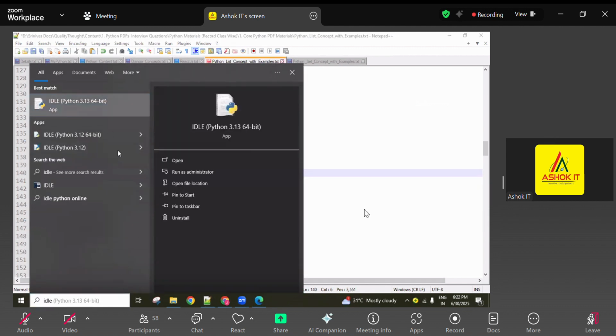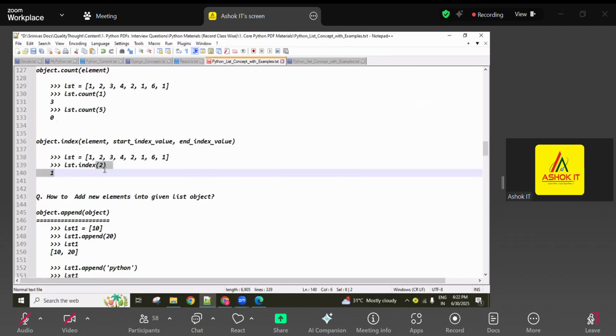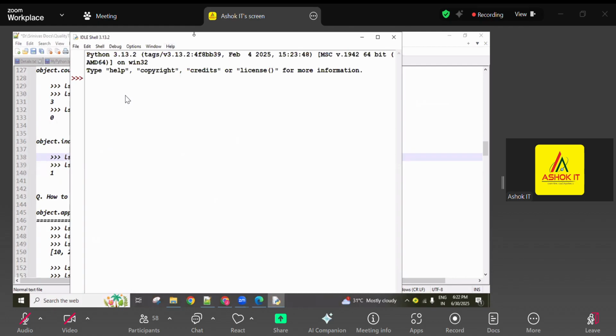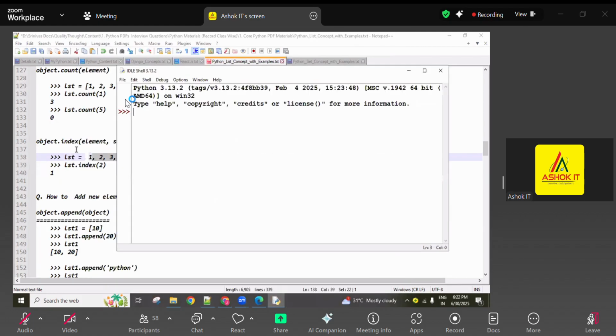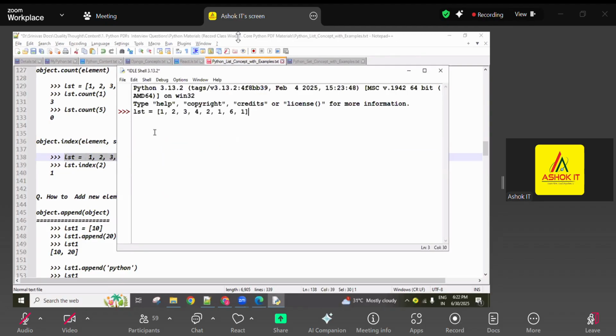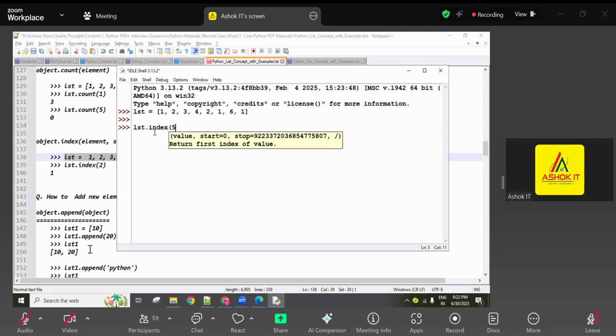Any idea? If this given value is not available in the given object, then what does it return? Come on, reply, give reply. So this is the list dot index of 5 I'm giving. If 5 is there, its index value returns. If 5 is not there, what happening? What does it return? That is my question.